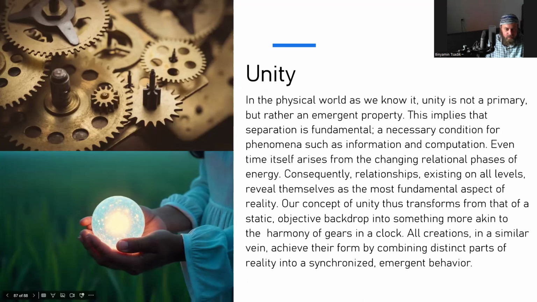Unity. In the physical world as we know it, unity is not a primary, but rather an emergent property. This implies that separation is fundamental, a necessary condition for phenomena such as information and computation. Even time itself arises from the changing relational phases of energy. Consequently, relationships, existing on all levels, reveal themselves as the most fundamental aspect of reality.